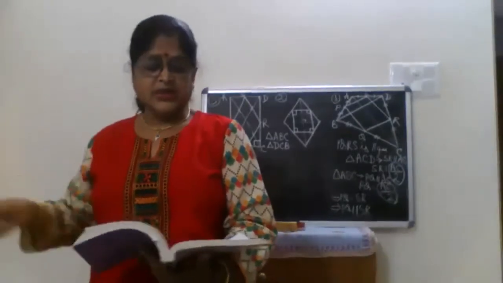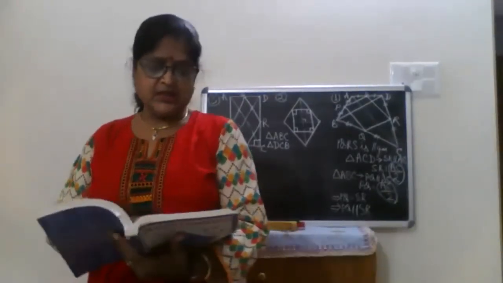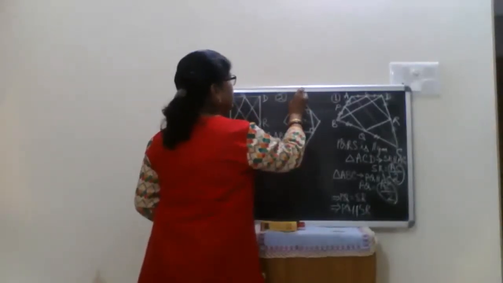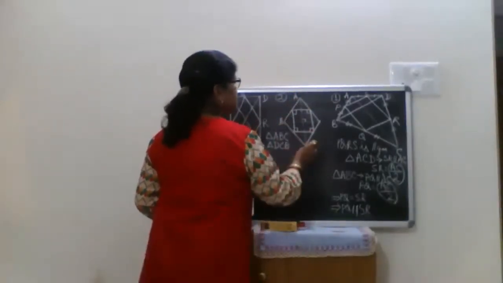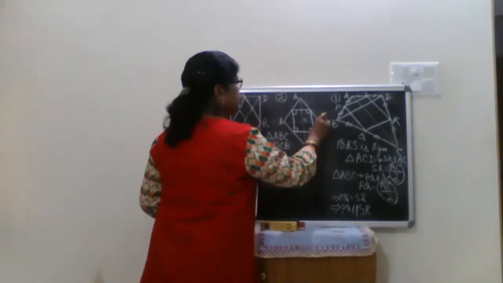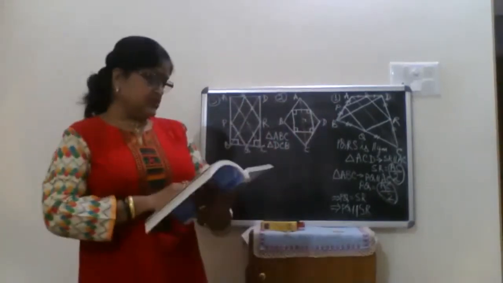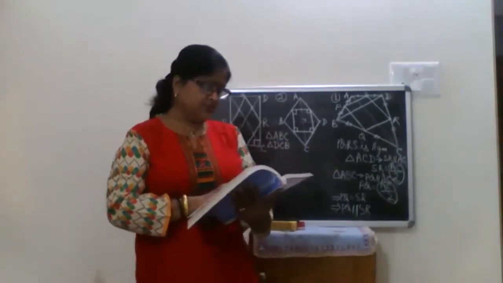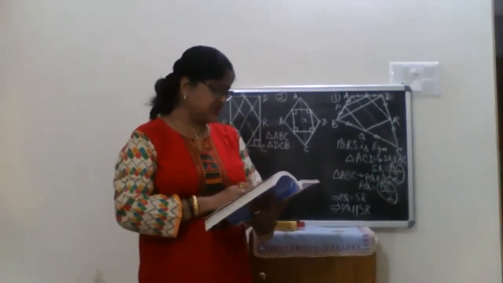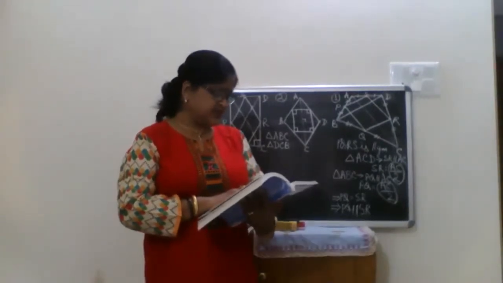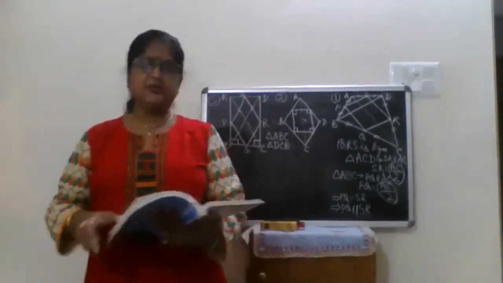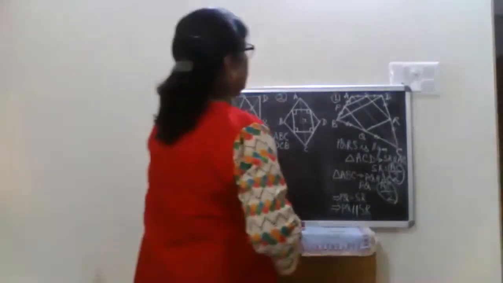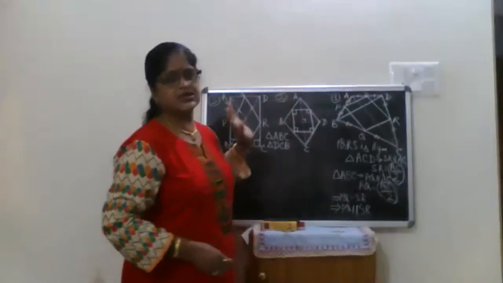Okay. Now, ABCD is a rhombus. I have just drawn a rhombus ABCD. P, Q, R, S are the midpoints of the sides AB, BC, CD and DA respectively. Show that the quadrilateral PQRS is a rectangle. Now see what connection this one is having with this.